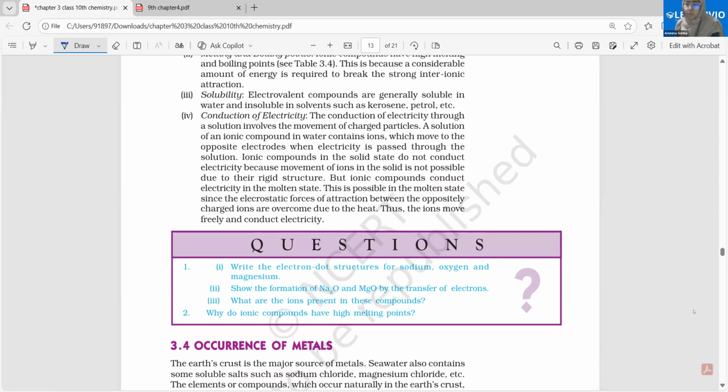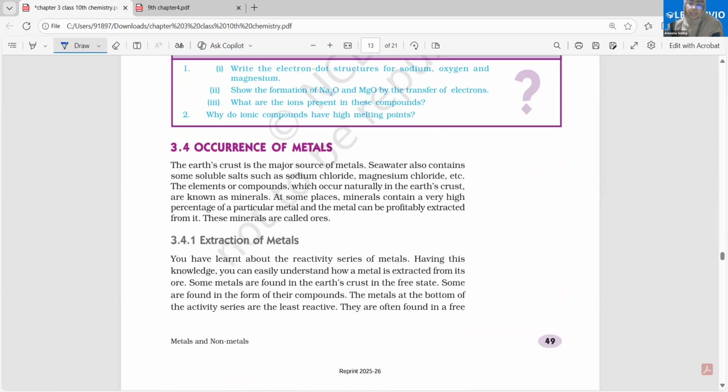Fine. We have to start with the next topic, that is the occurrence of metals. Let's see if Arfa and Afshin are joining, else we'll start with this.